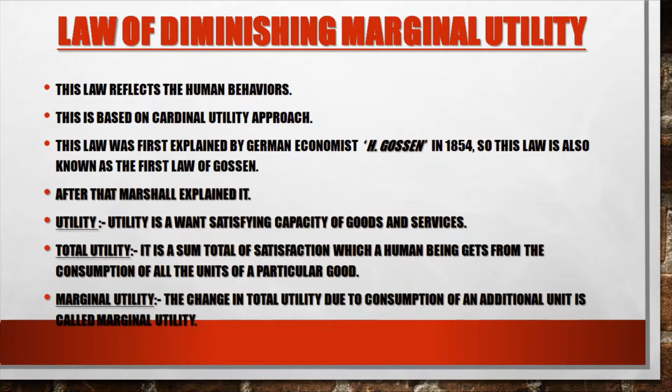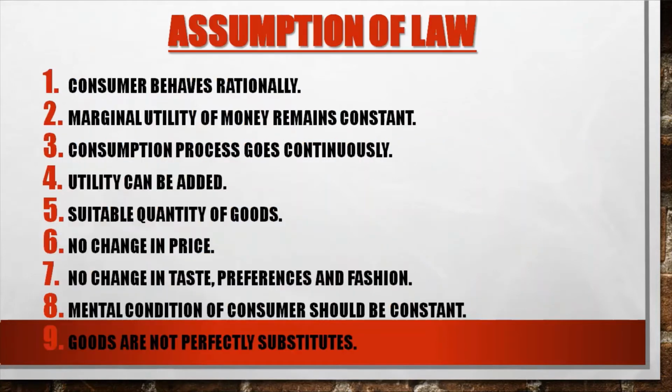Before we see the description of the law, we should be aware of the definitions of utility, total utility, and marginal utility. Utility is the want-satisfying capacity of goods and services. Total utility is the sum total of satisfaction which a human being gets from the consumption of all the units of a particular good. Marginal utility is the change in total utility due to consumption of an additional unit.